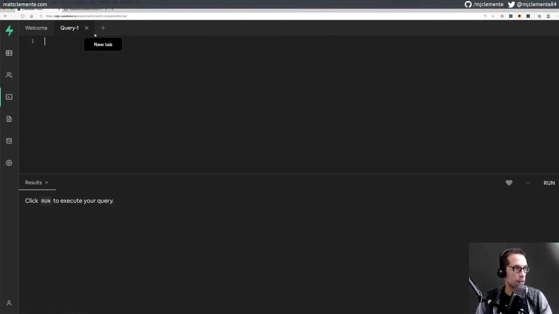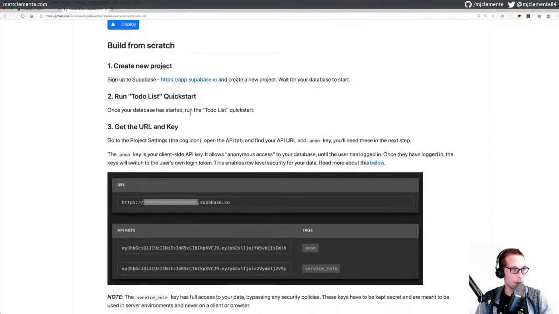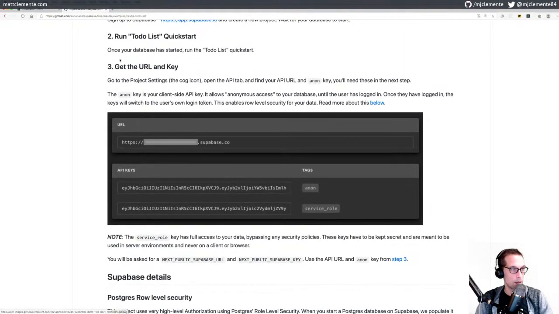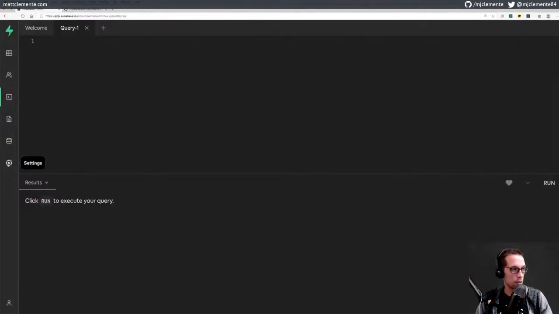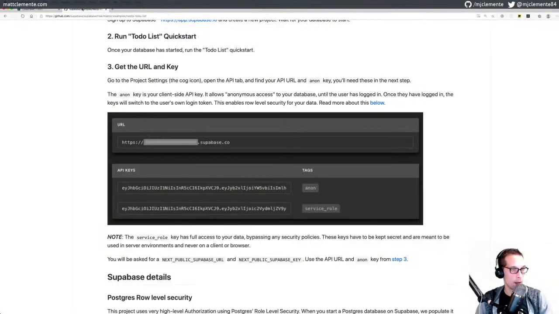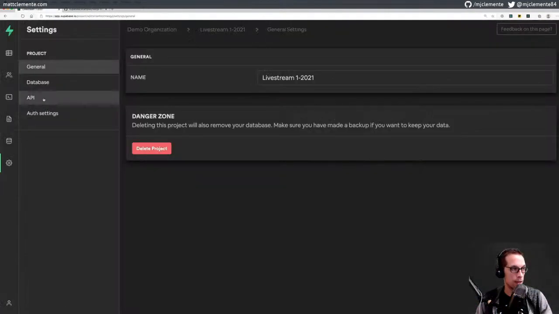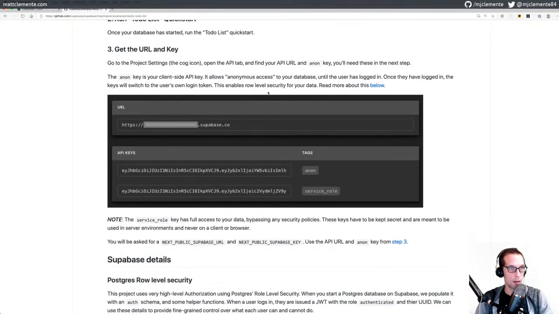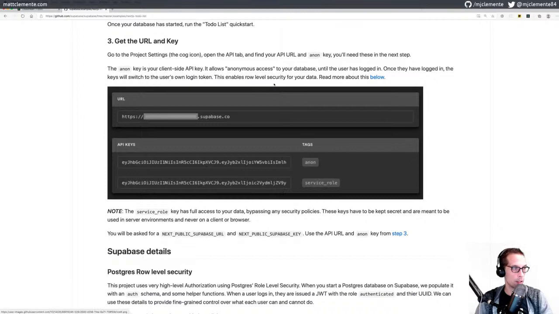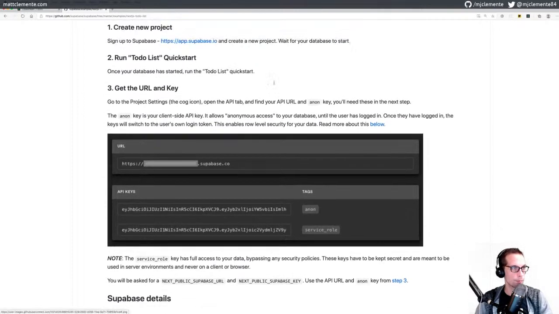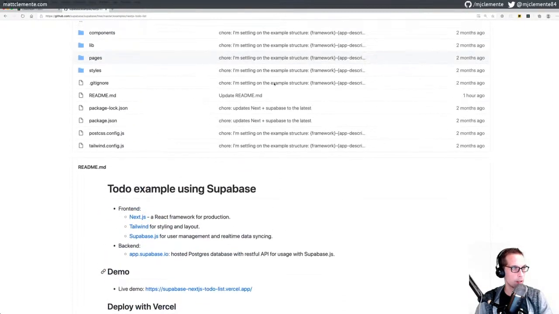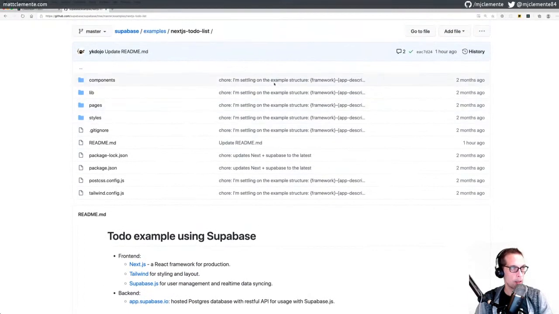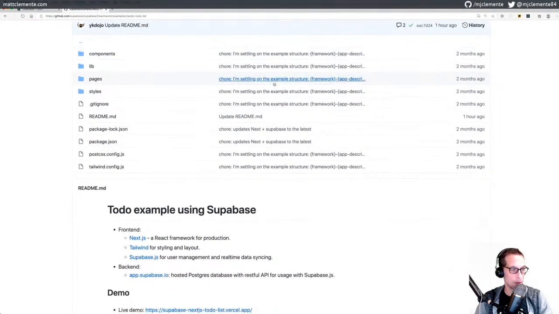All right, back to our example. We've run the starter. You go to the project settings. Grab our API tab. The anon key is your client-side key. It'll allow anonymous access. Once they've logged in, keys will switch to user on login. So the question is here. Oh, I might need, probably do.